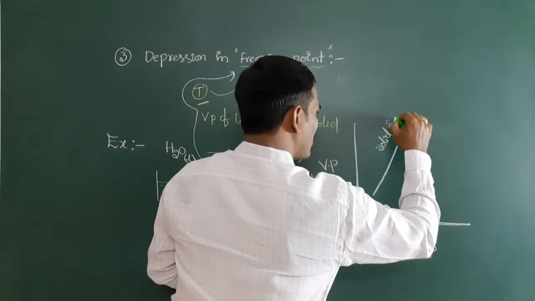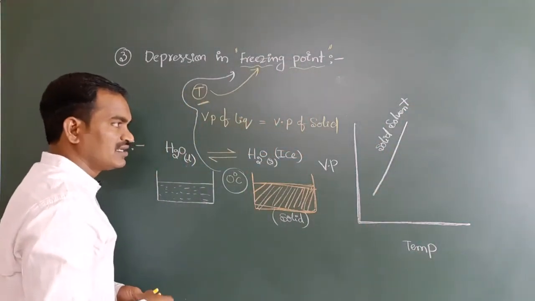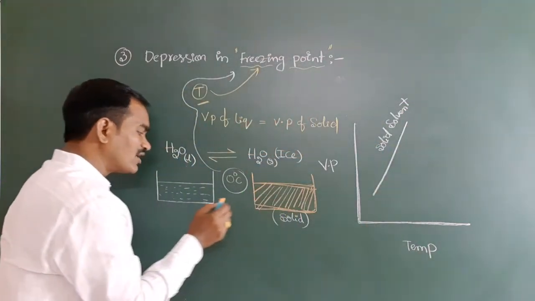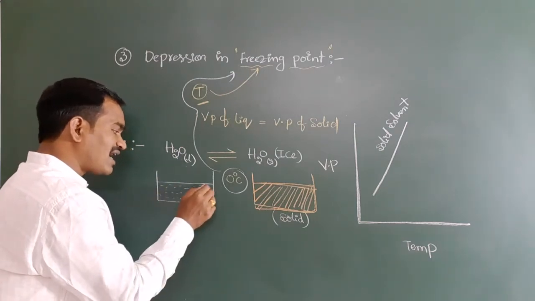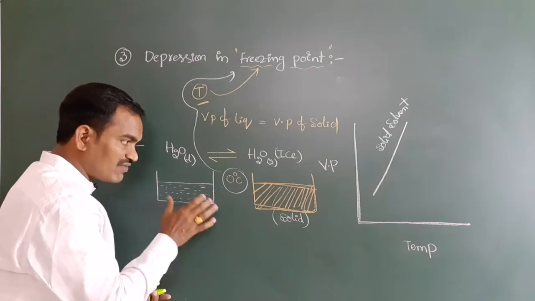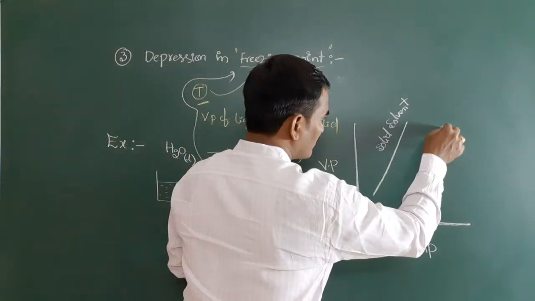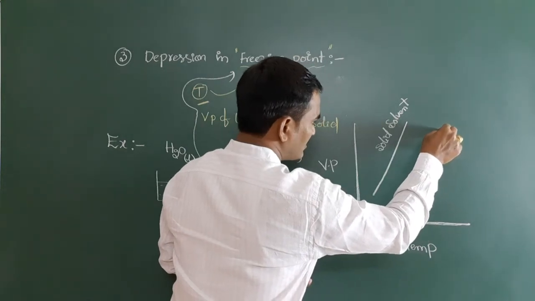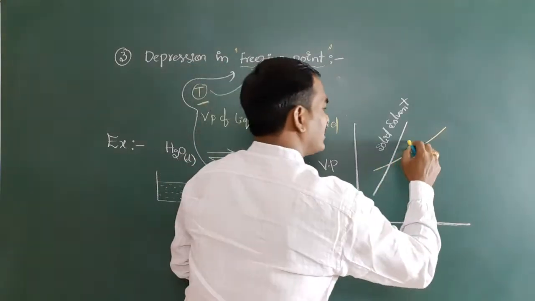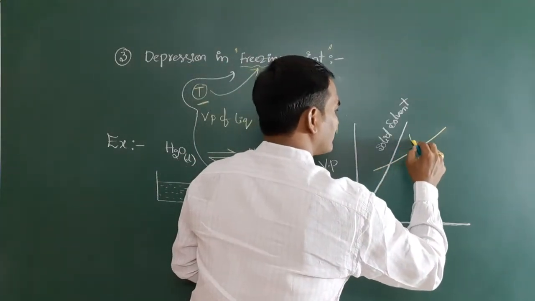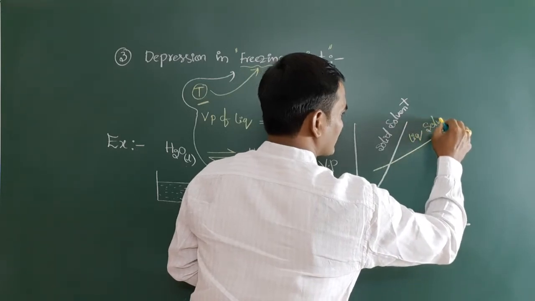Here you can put this as solid solvent. Done. Now after this, what do we have to take? This one only, no? What is this? This is nothing but the solvent in liquid form. Here, if you plot a graph for the liquid solvent, you can write liquid form of solvent, or liquid solvent.